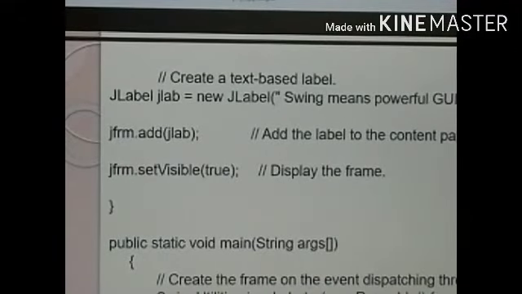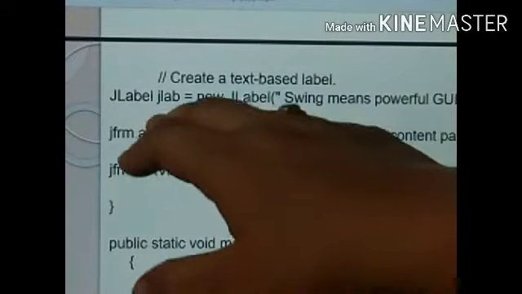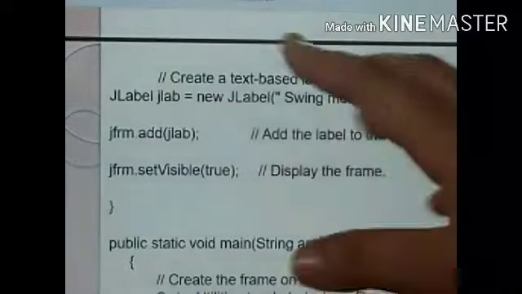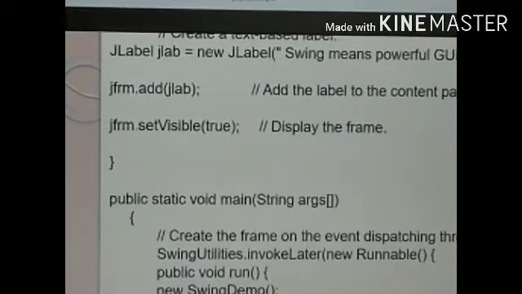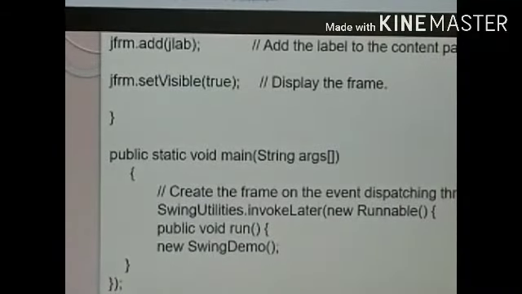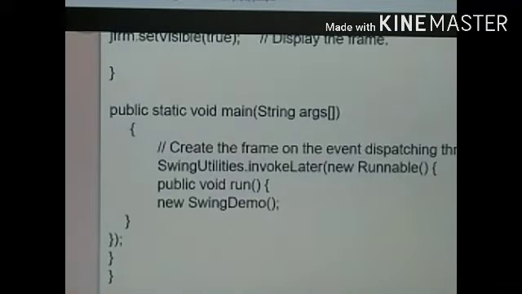JLabel is going to be a component. It is created with the constructor, JLabel jlab = new JLabel. Here the text is going to appear as a label. JFrame.add the JLabel. We will add the label to the pane and make the frame visible. Set the frame visible. Here is the code to execute your simple Java program.